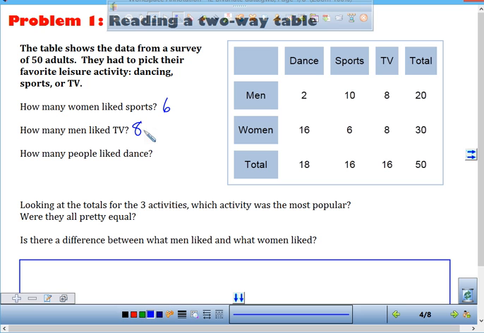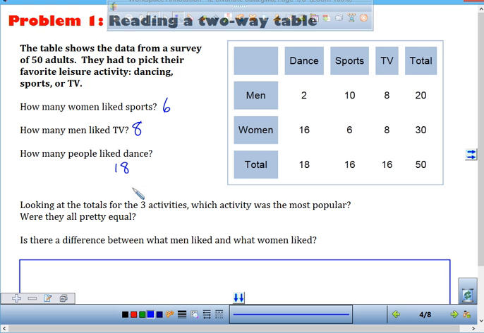How many people like dance? Now I kind of changed the question, didn't I? Why is this a total now? Very good. I just asked people now. I didn't ask men or women, so it's both men and women together. How many like to dance? Okay, 18. Very good. Questions on any of those 3 questions on how to find those answers? Not too difficult, right? So I got to step it up a little bit, make it a little bit more challenging for you so your brains grow today.